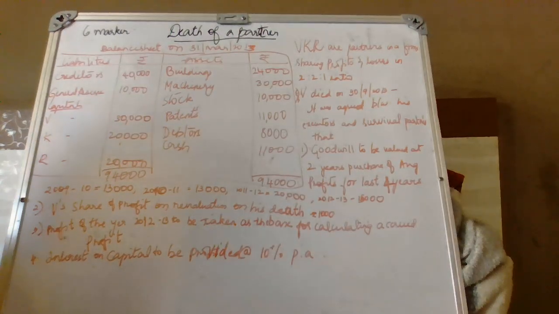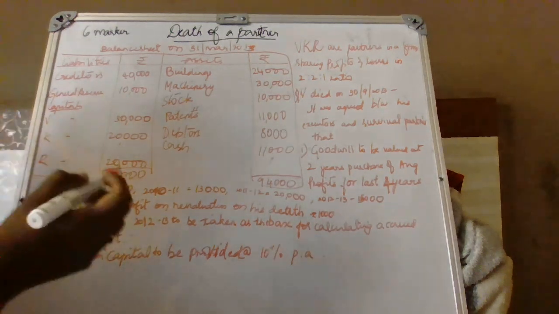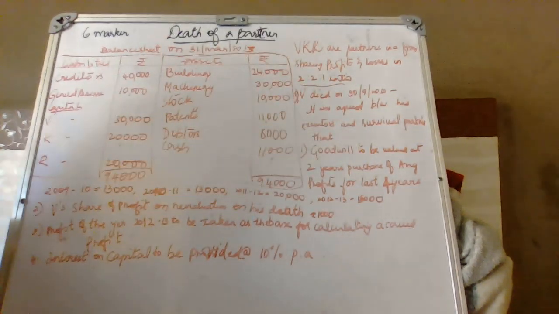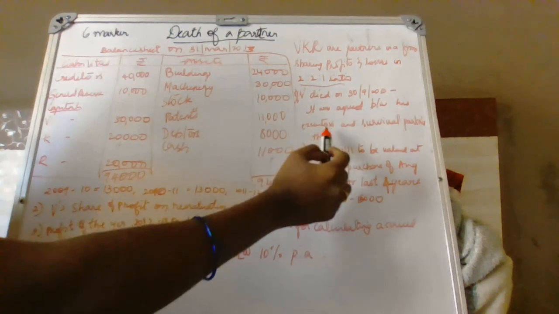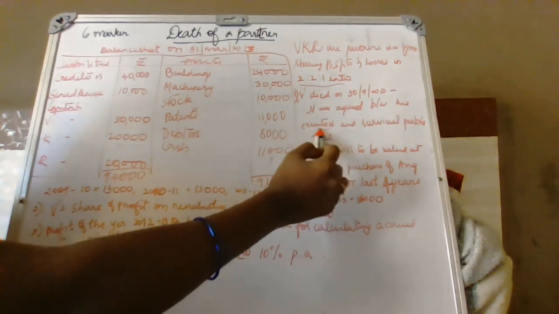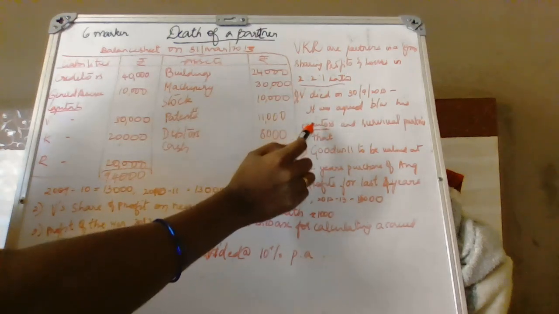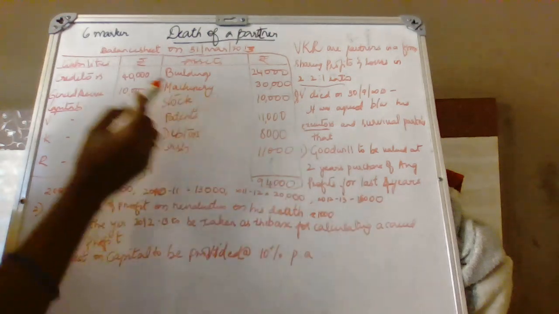Okay, this is the first question that we will be solving. Let's solve two more questions for better understanding of this chapter. Death of a partner. The question is: we are partners in a firm sharing profits and losses in the ratio of 2:2:1. V died on 30/9/2013. It was agreed between the executor, the person who receives all the settlement dues of a deceased partner from the business, and the surviving partners, that these are the adjustments.